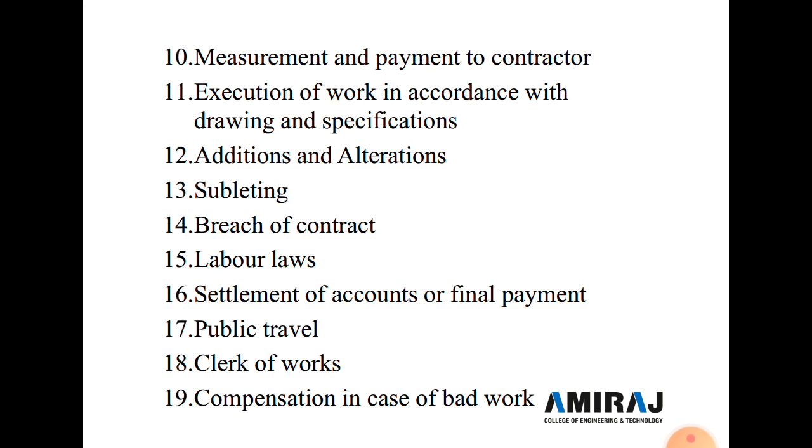Now the 19th type of condition of contract is compensation in case of bad work. If any work is found to have been executed by the contractor with unsound, imperfect or unskillful workmanship or with bad material, or not in accordance with the contract, the contractor shall make good the defects at his own expense and remove the material or articles complained of in writing by the engineer in charge.